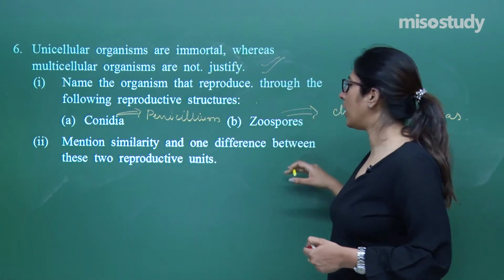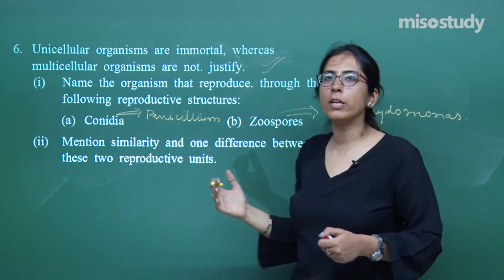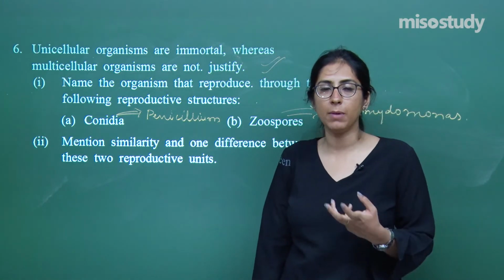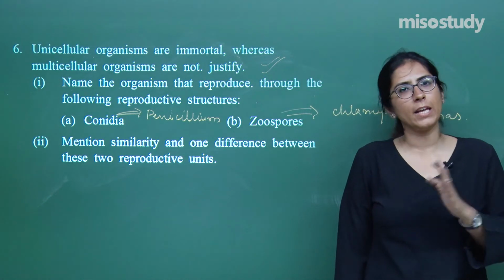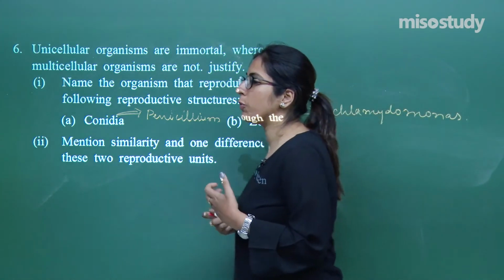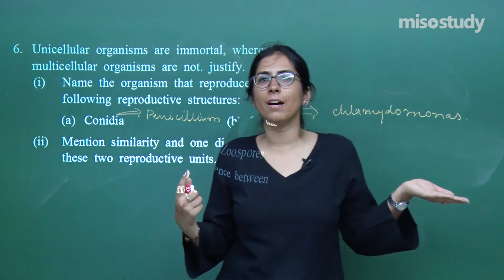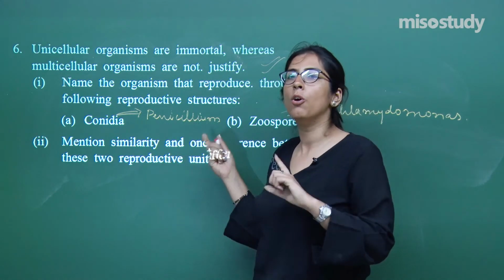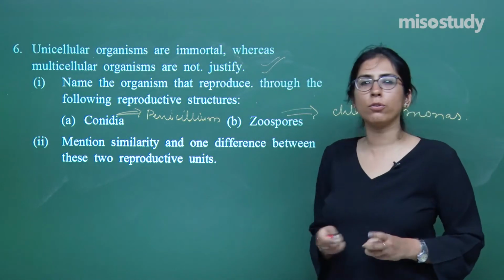Mention a similarity and one difference between the two reproductive units. One is a conidium and the second is a zoospore. The conidia are rounded structures which originate from the parent Penicillium, and they act as a seed. They are dispersed through the medium, they can move to another place and form a new colony over there. On the contrary, the zoospore, the name itself indicates, is a structure which can move from one place to another, having flagella. These are non-motile structures, these are motile structures. This is the difference between both of them, and both of them are reproductive units, right. So this was question number 6.